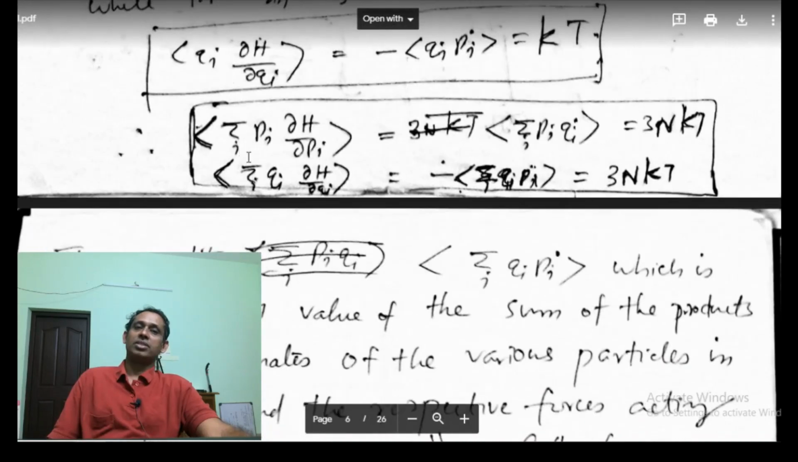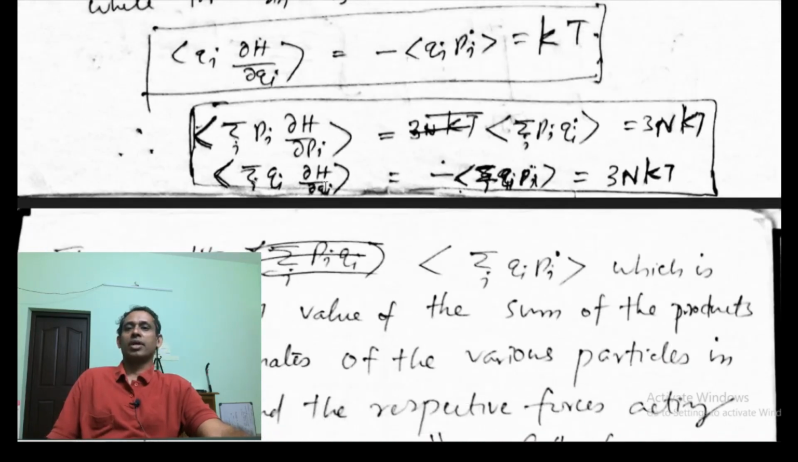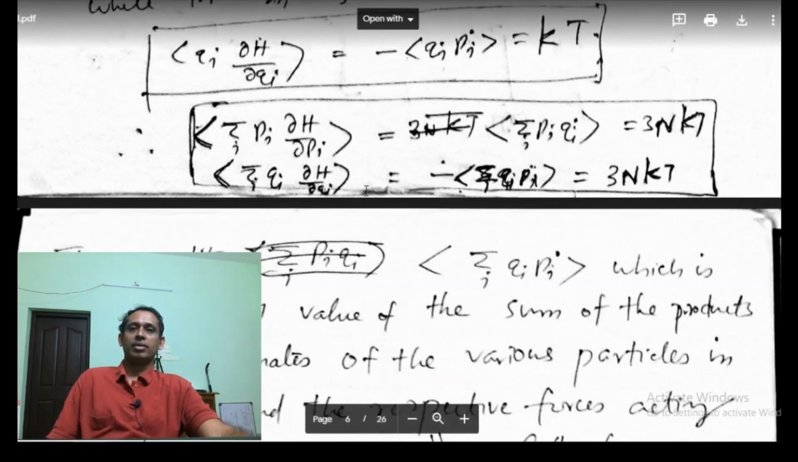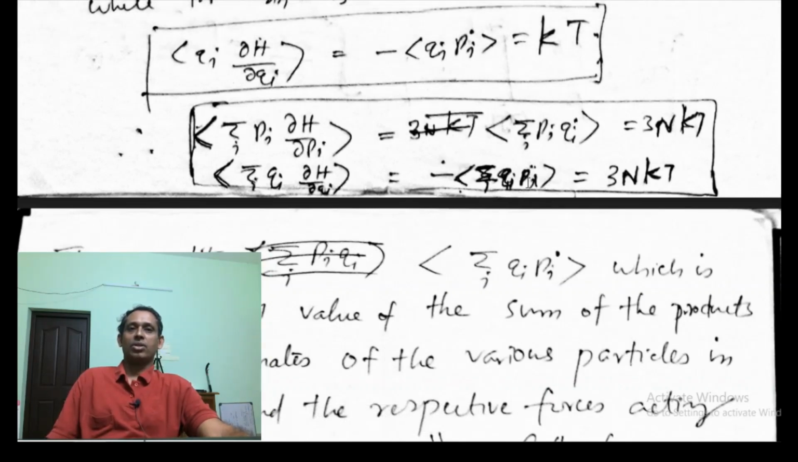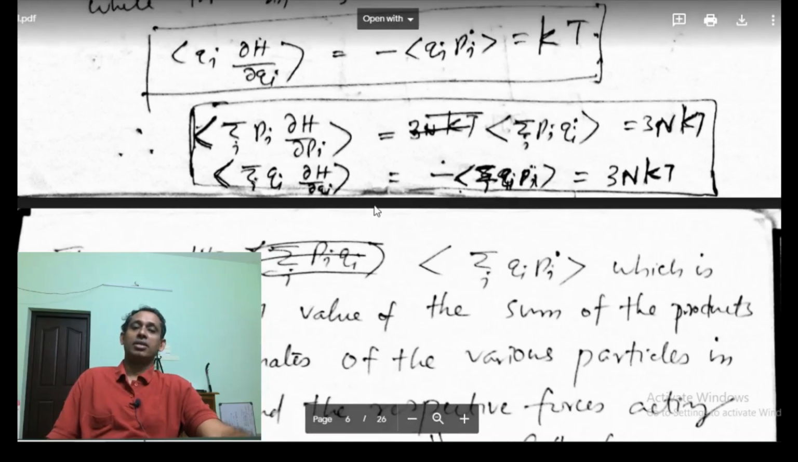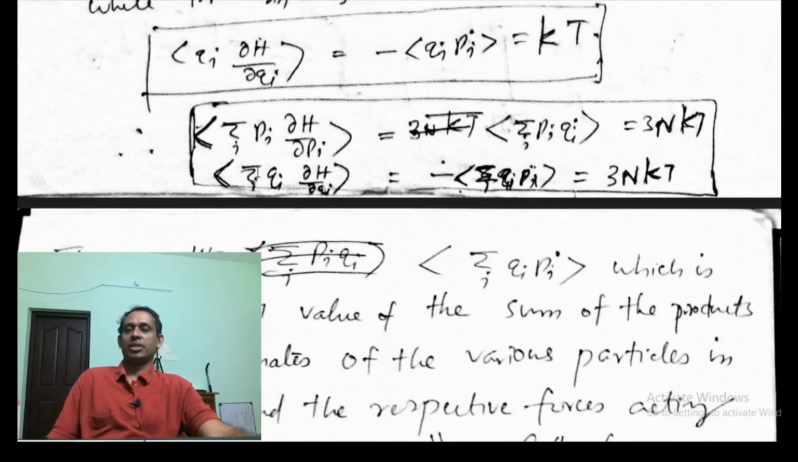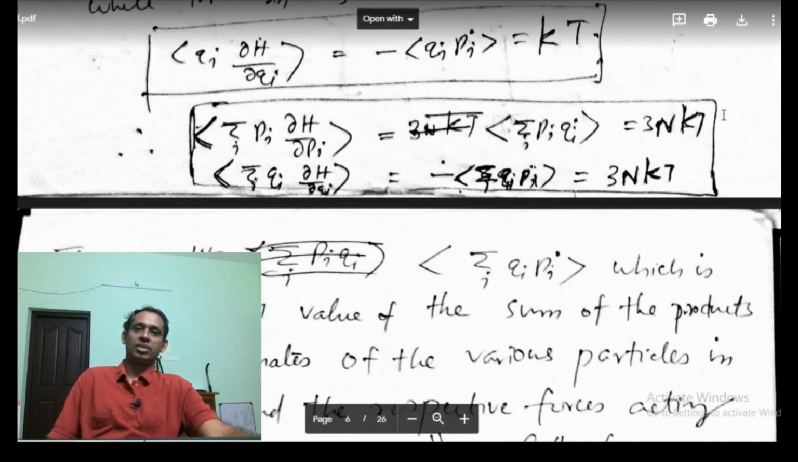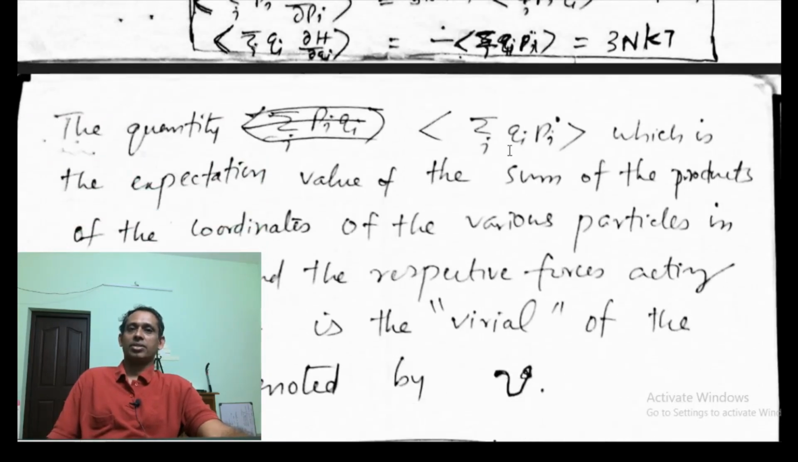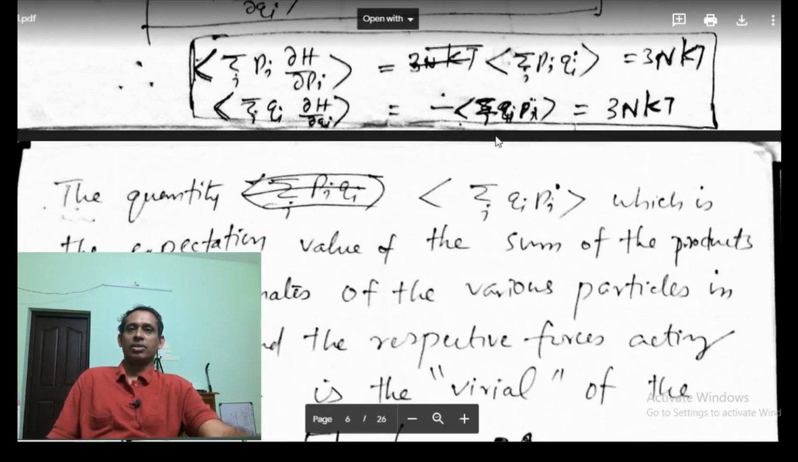And for qi, the expectation value of sum over i of qi ∂H/∂qi is equal to minus the sum over i of qi pi dot. ∂H/∂qi is minus pi dot, and that is equal to 3N kT. So we have two equations, one for pi, the other for qi. We have the summation as well here, so that will be equal to 3N kT. Now this sum over i of qi pi dot, that we saw here.